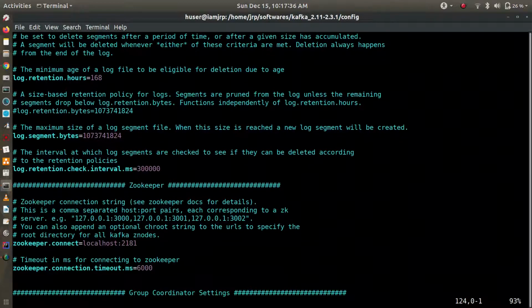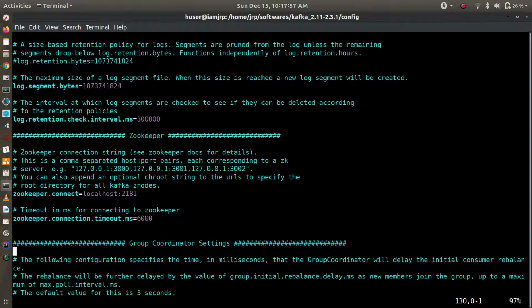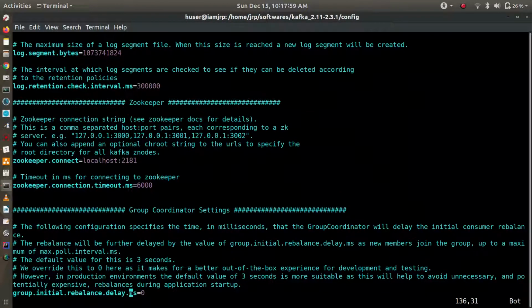Then Zookeeper. In the Kafka broker, you are giving the configuration for Zookeeper Connect, that is localhost:2181. In zookeeper.properties we have set the port number as 2181, so this broker will connect to the Zookeeper running on port 2181. These are some important configurations that I have discussed.